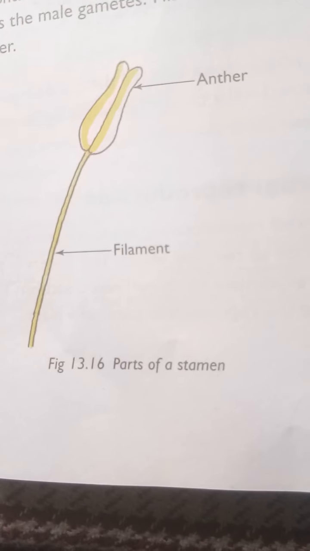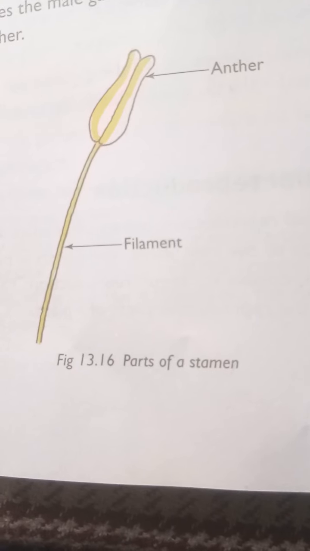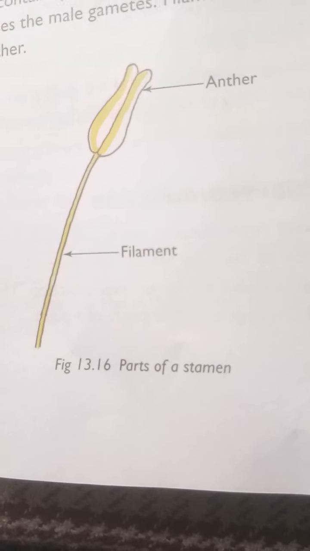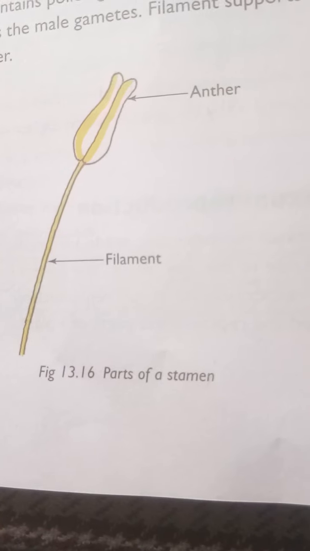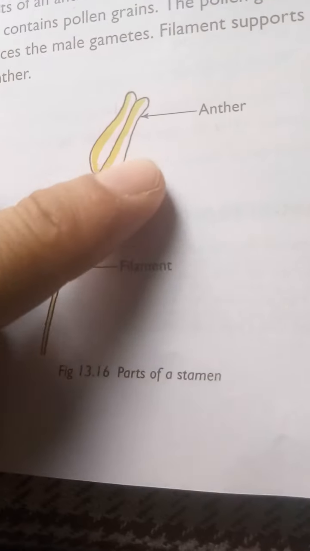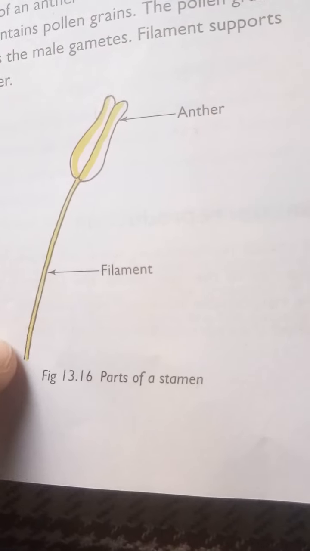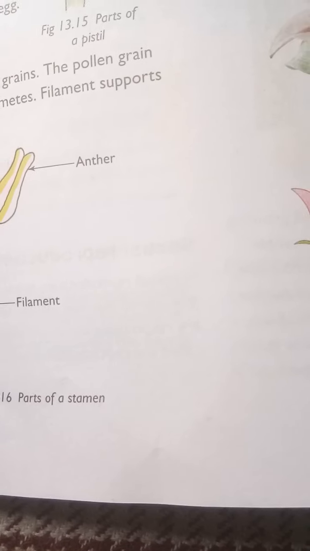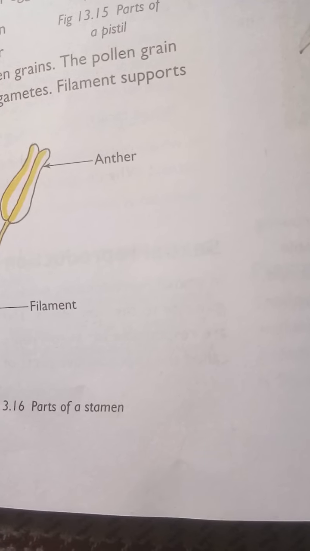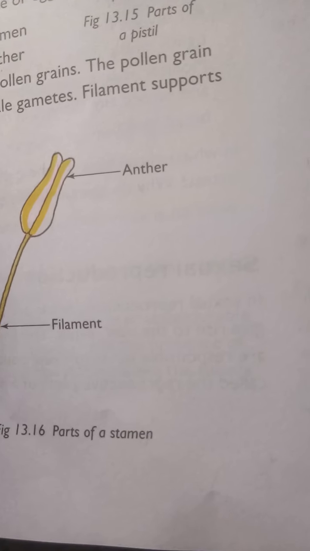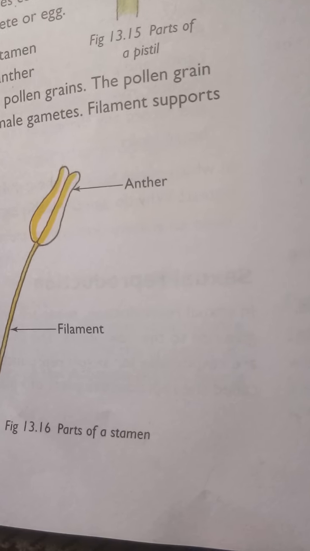The pollen grain produces the male gametes. The filament supports the anther. These are the reproductive parts of a plant.